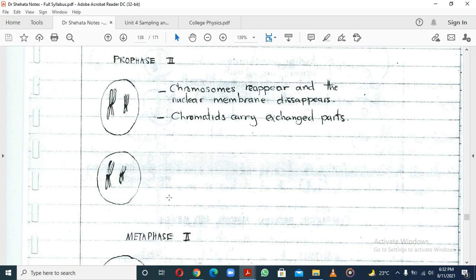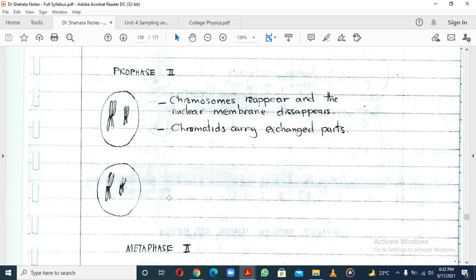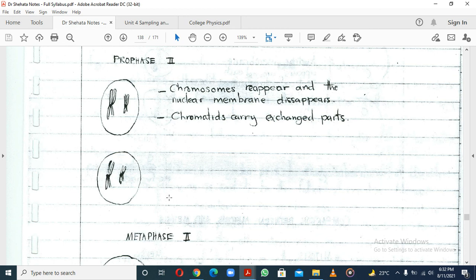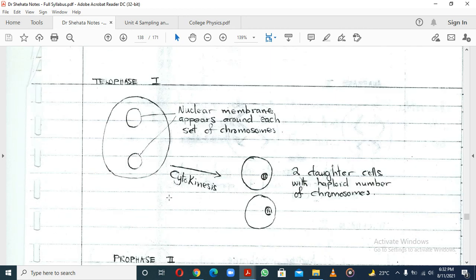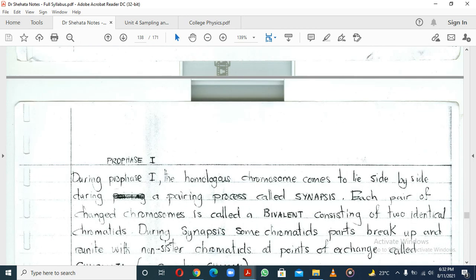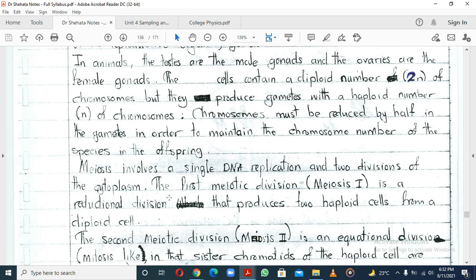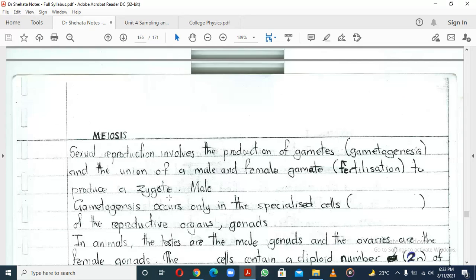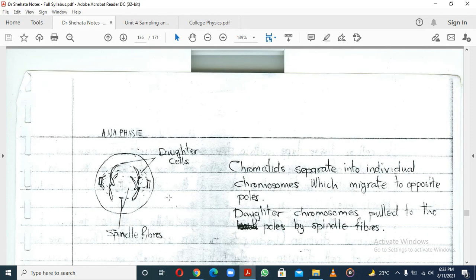Why do they say the chromosomes reappear? Because of what we call condensation. Let's go to mitosis so that you can understand the concept. I want you to see something about what happens with the chromosome.